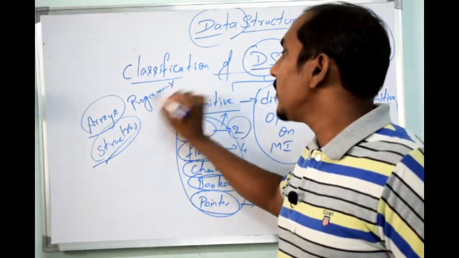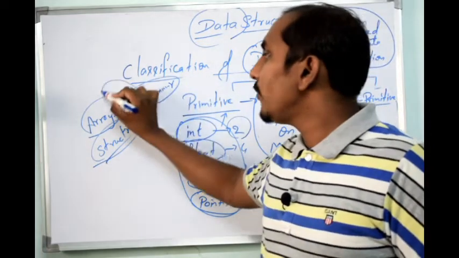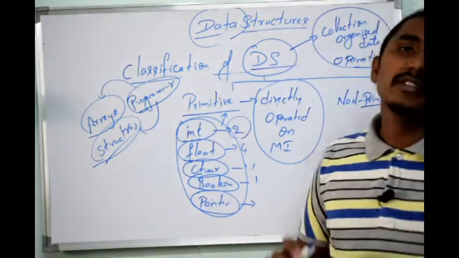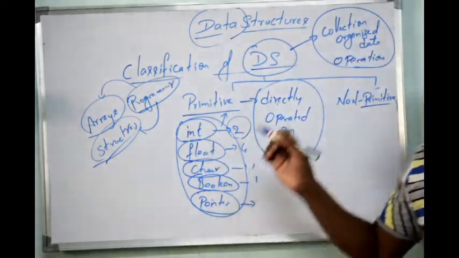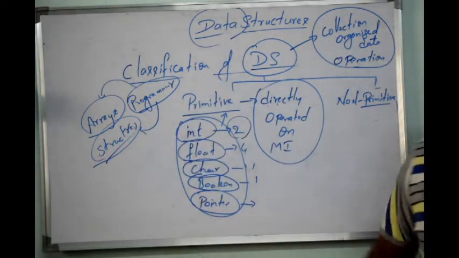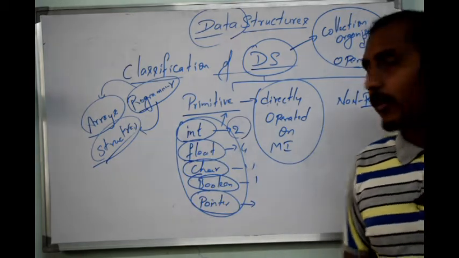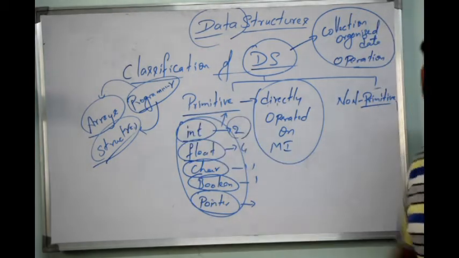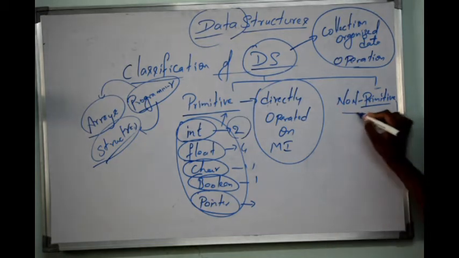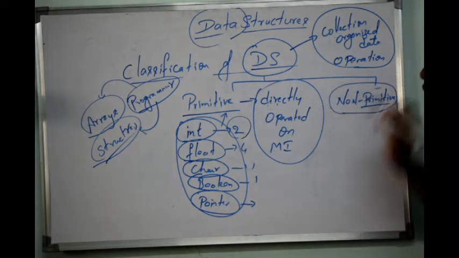The programmer will represent how many bytes of array you are creating or how many bytes of structure you are creating. The programmer is going to represent the size of the array as well as the structure of the array. Structures also will be represented by the programmer itself. So those types of data structures we will consider as non-primitive.